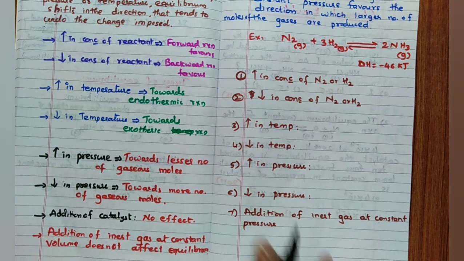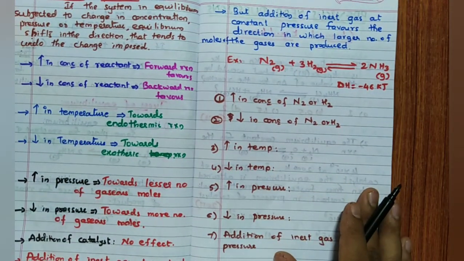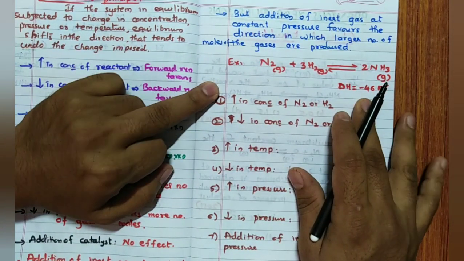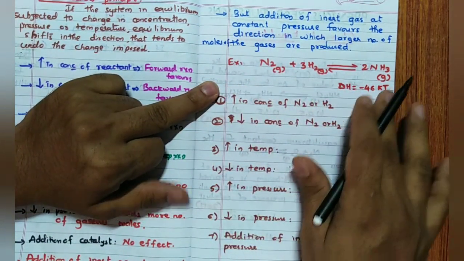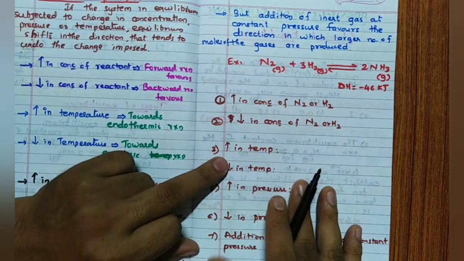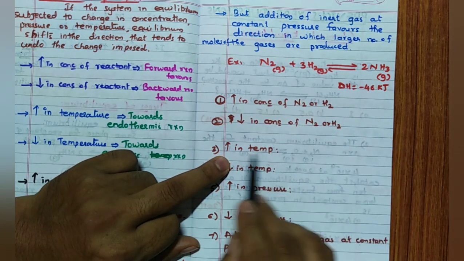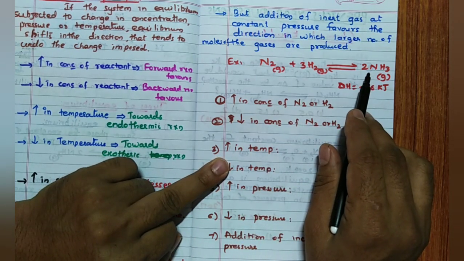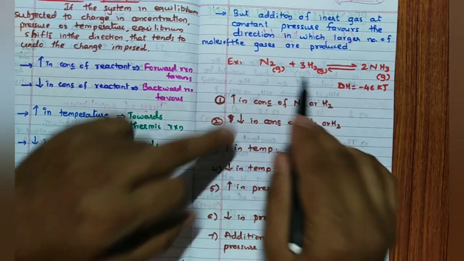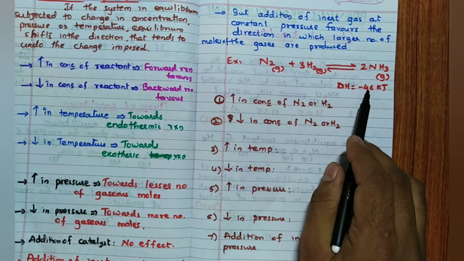I will give you an example. See, N2 plus 3H2 gives 2NH3. In this particular case, this reaction is exothermic. Correct? Always remember, if forward is exothermic, backward is endothermic. Now what we will do, we are going to increase the temperature of this system. Right? So just imagine what is the state of the system. So here delta H is minus 46.